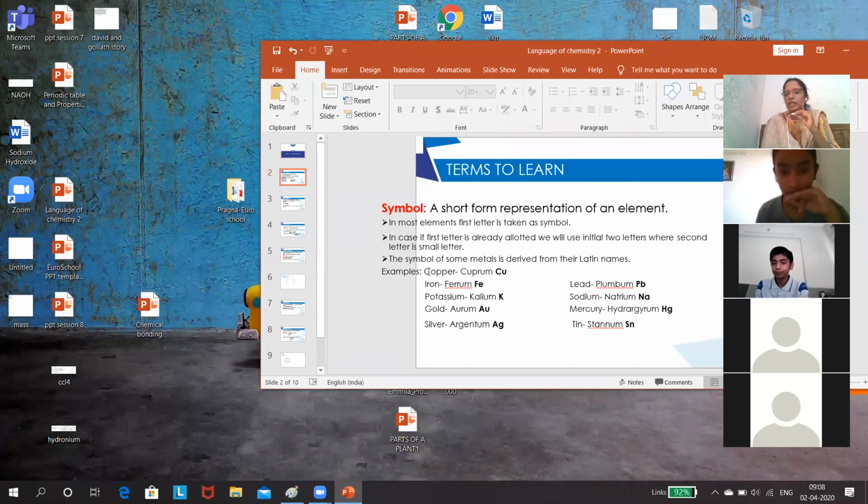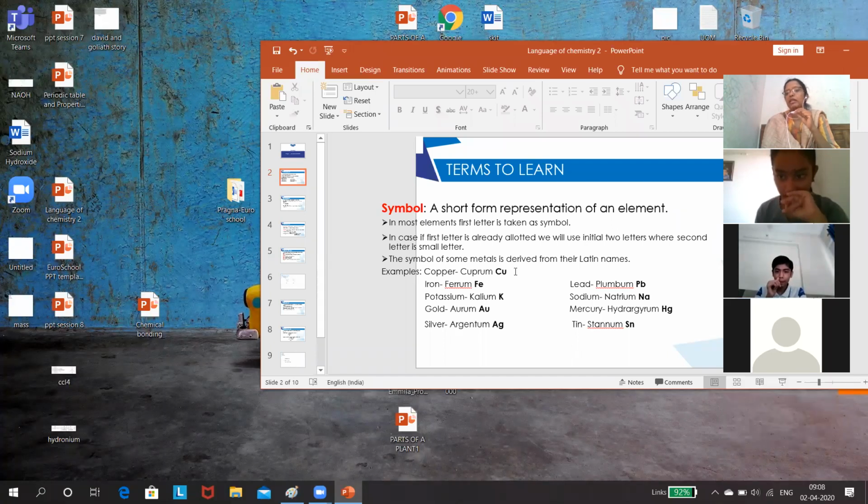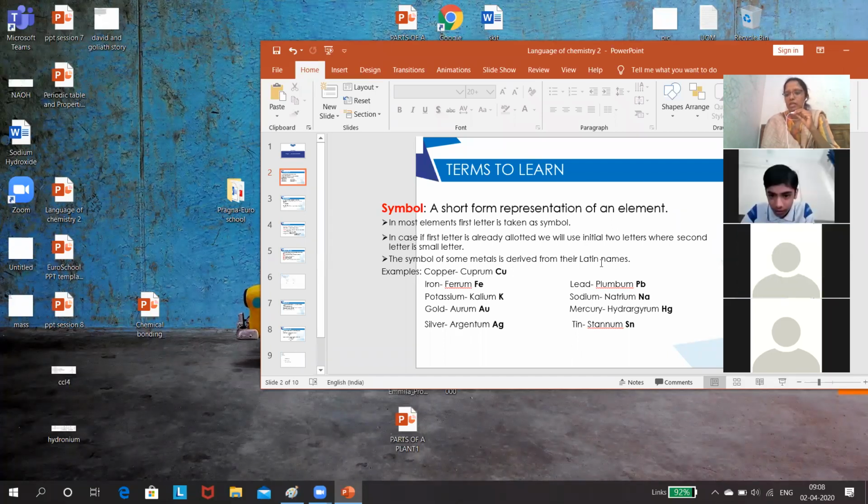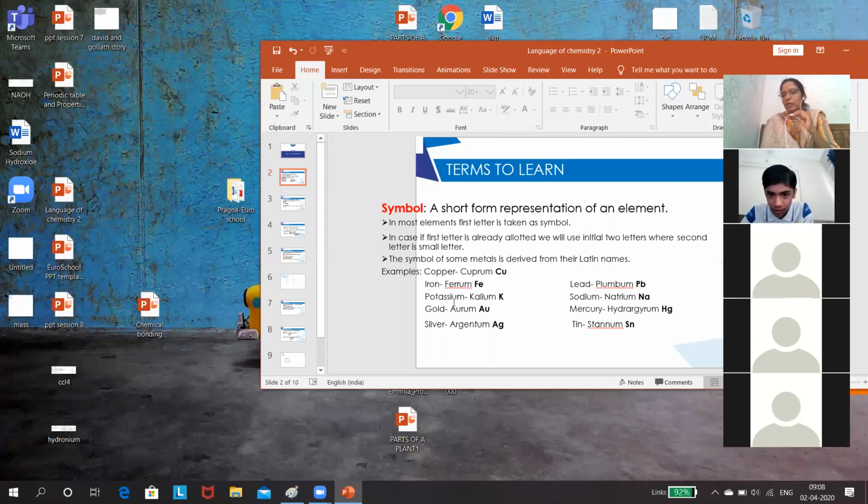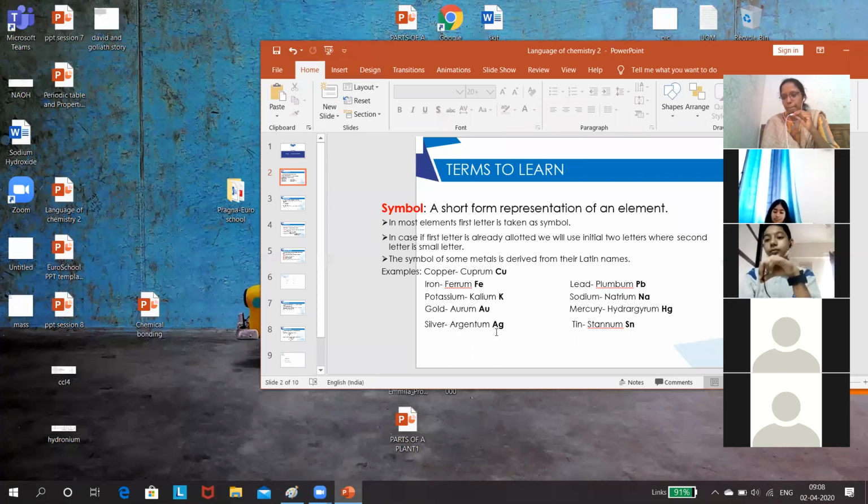In some other elements, mostly the metals, the symbol is derived from their Latin names, right? You all know this. For iron, the Latin name is ferrum, so the symbol is Fe. Whereas for potassium, the symbol is K because it is derived from the Latin name. Gold: the symbol is Au because it is derived from the Latin name aurum. Whereas silver is argentum. That's why the symbol is Ag.